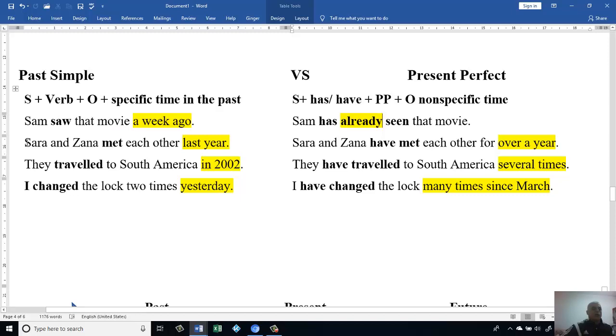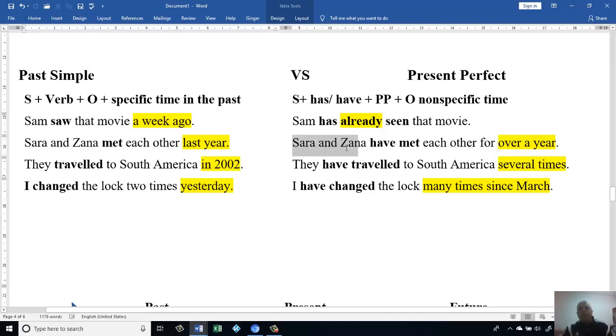Let's look at the second sentence. Sarah and Zana met each other last year. Do I have a specific time? Yes, because I'm talking about last year. So I have to make it in the past, then I put met. Then we have Sarah and Zana as the subject, then met is the verb, then each other will be the object for the subject here. Okay, let's look at this.